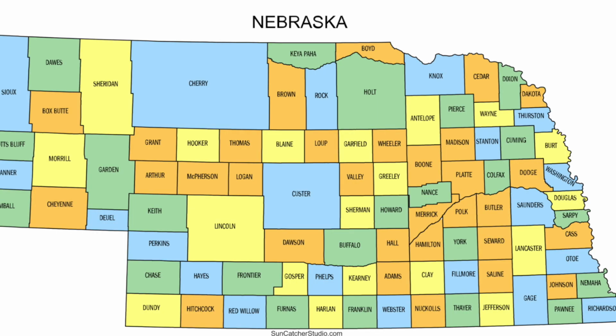Nebraska has 93 counties, basically being a whole bunch of boxes. Its population sits around 2 million as of 2025. There is one U.S. president from Nebraska, that being Gerald Ford, and it was admitted to the Union in March of 1867, making it the 37th state. With that out of the way, let's dive into those borders.